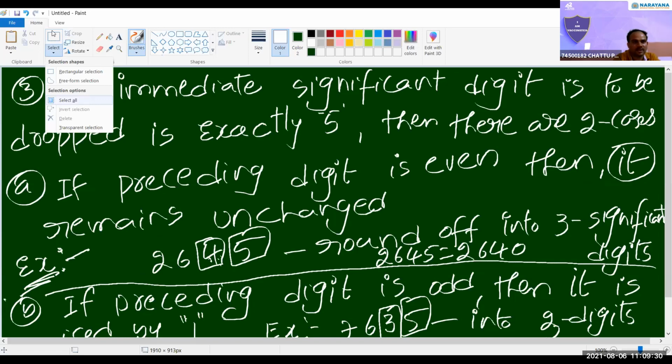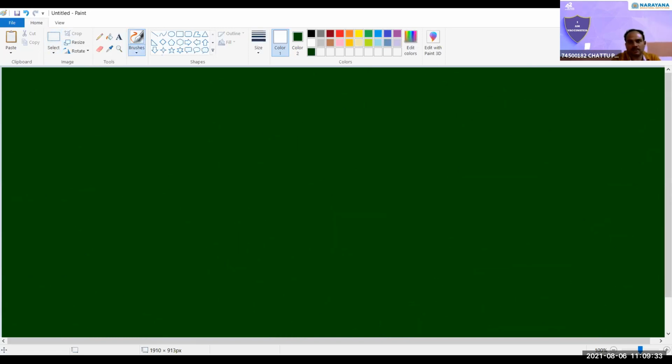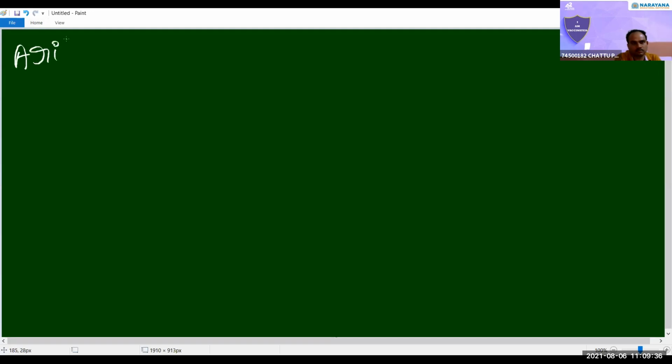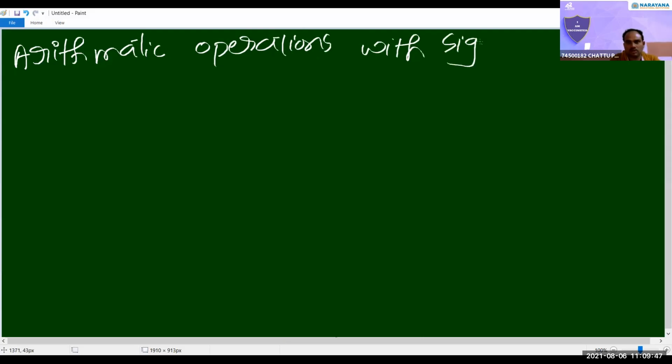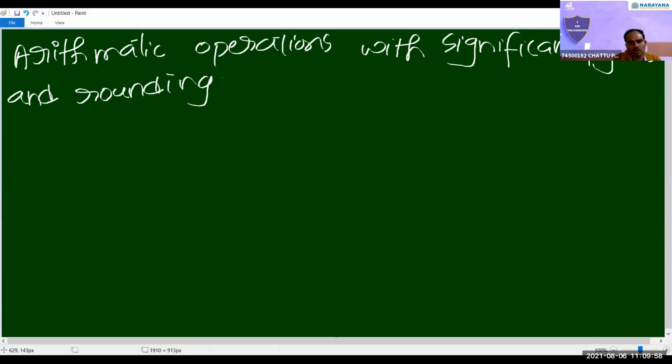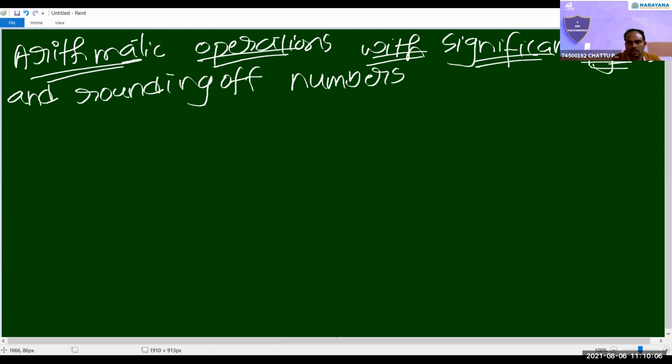Right. Last topic in this chapter: arithmetic operations with significant figures and rounding of numbers. Okay, last topic. Significant figures and rounding of numbers.